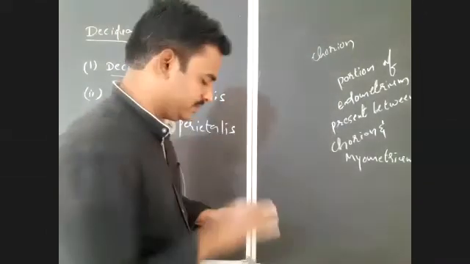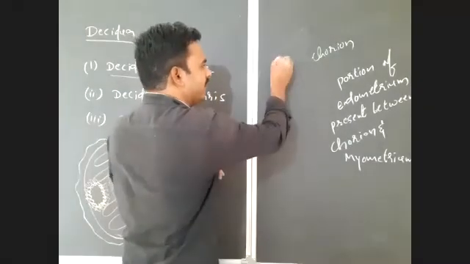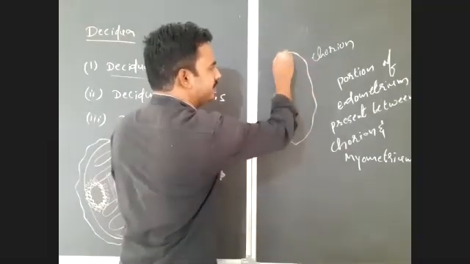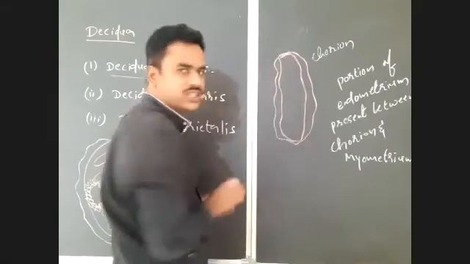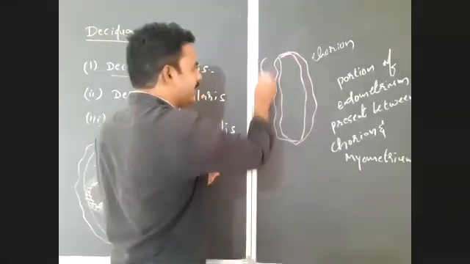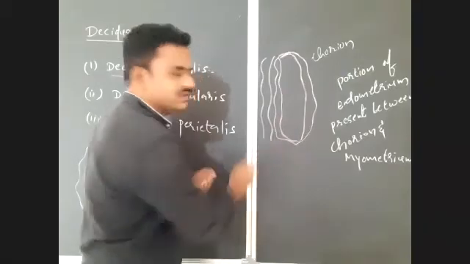Here it is the inner layer endometrium, and here the middle layer myometrium.